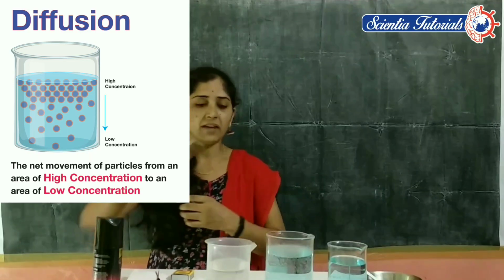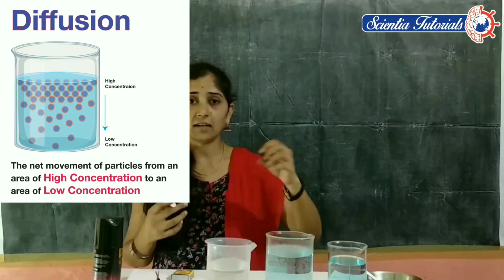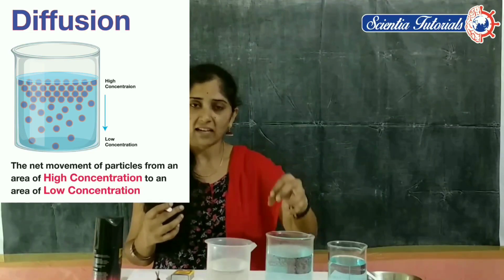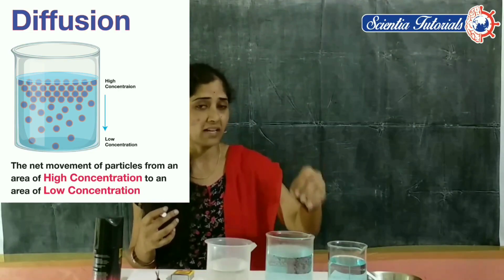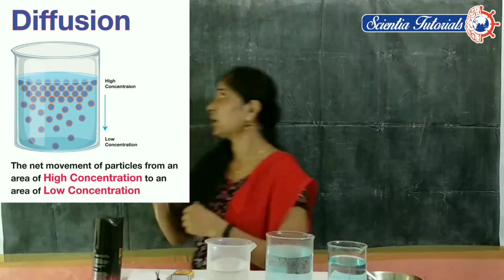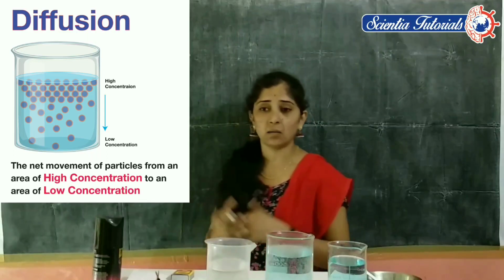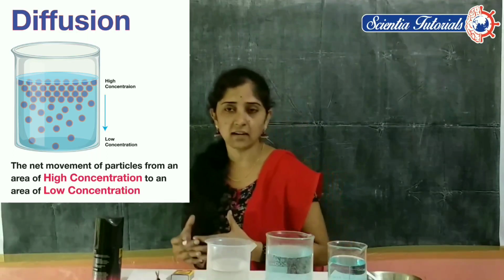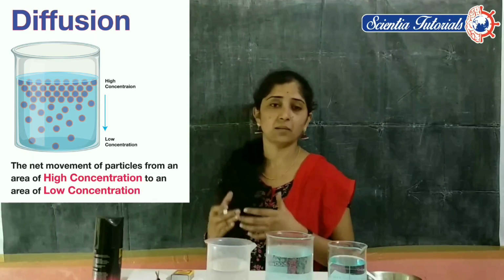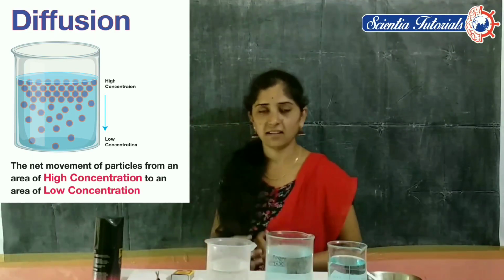So when we add the ink particles in both beakers, the ink particles will spread from the higher concentration area to the lower concentration area. Then we can define that diffusion is a process of intermixing of particles which are spreading from a higher concentration area to a lower concentration area.